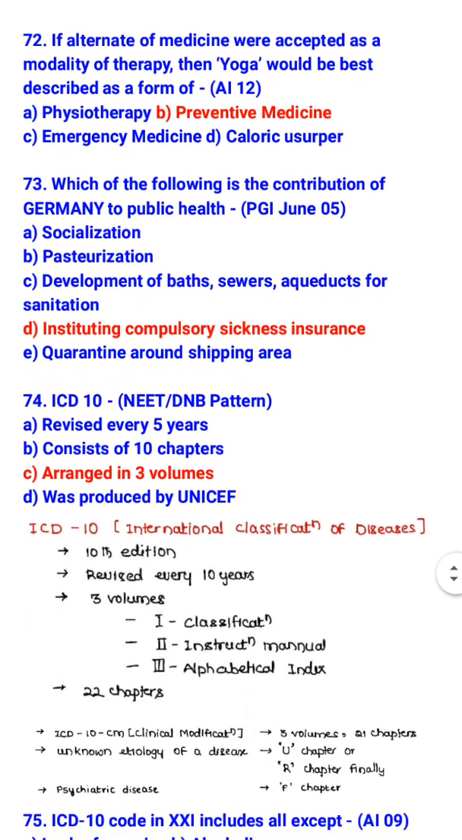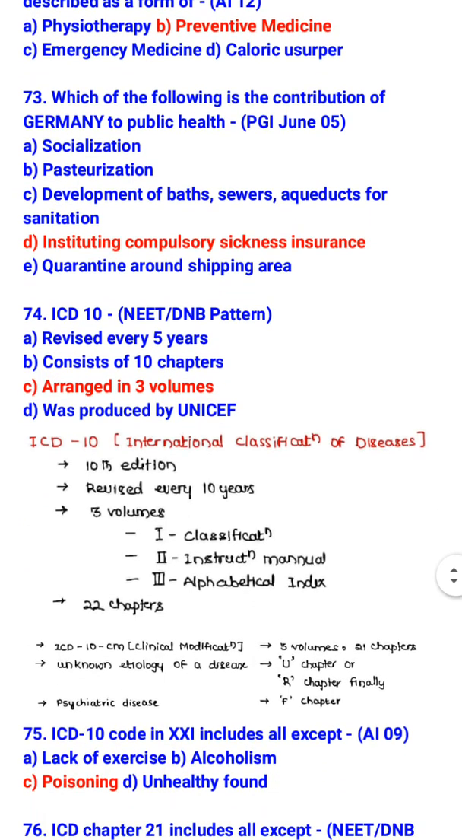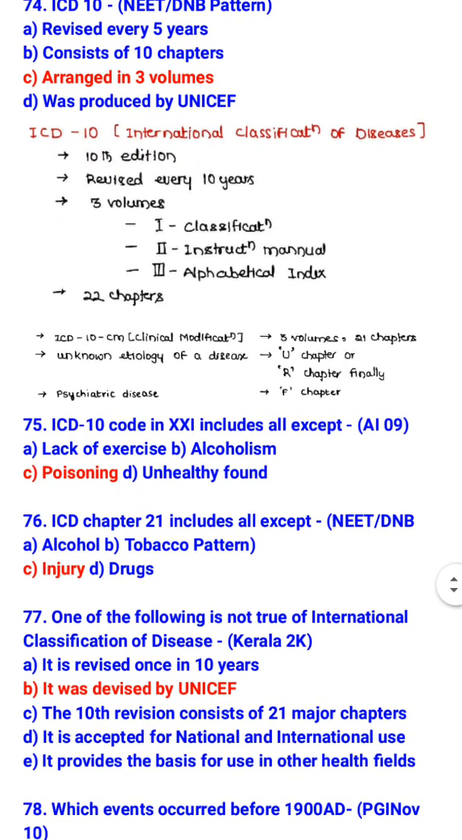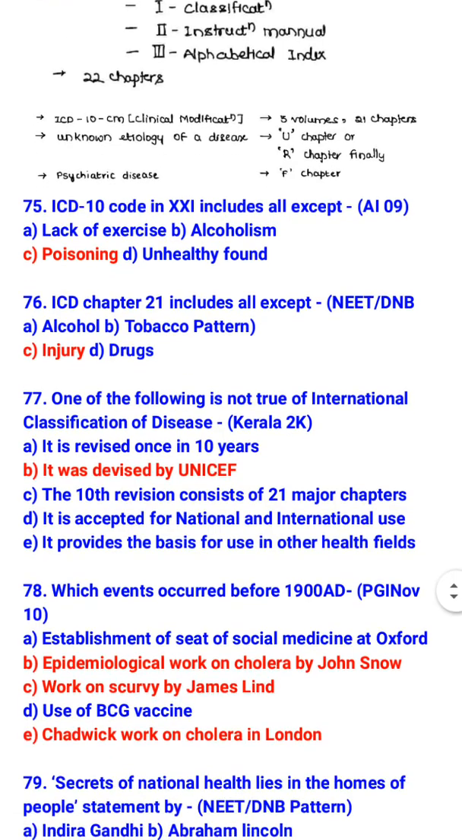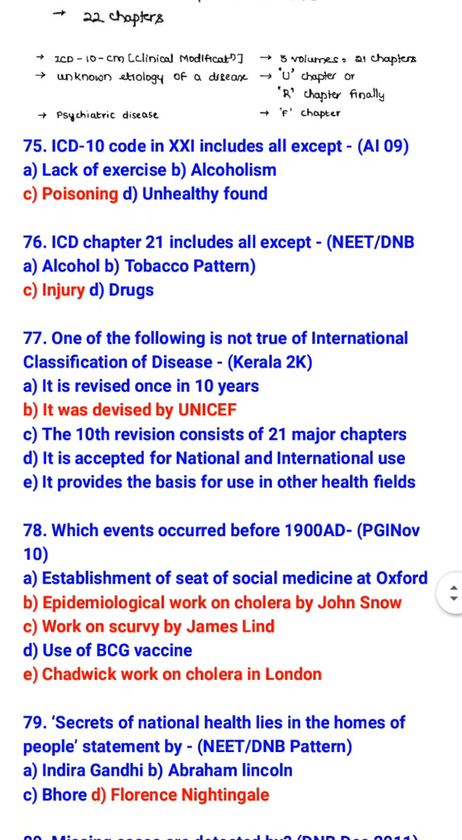Which of the following is the contribution of Germany to public health? Instituting compulsory sickness insurance. ICD-10 is arranged in 3 volumes. ICD-10 chapter 21 includes all except, so it includes lack of exercise, alcoholism, unhealthy food. It does not include poisoning. ICD chapter 21 includes all except, so it includes alcohol, tobacco, and drugs, but it does not include injury. Poisoning and injury is not included.